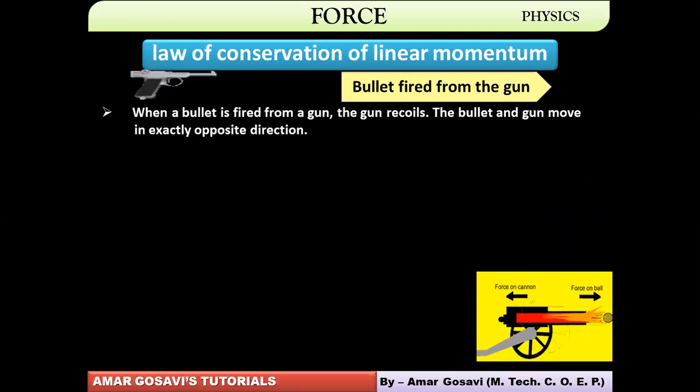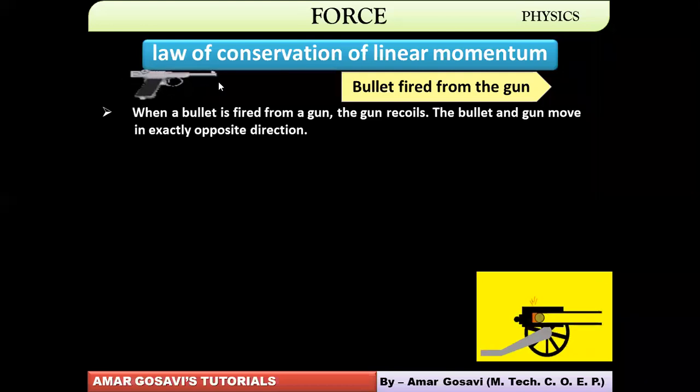Now let's understand how the law of conservation of momentum is applicable over here. When a bullet is fired from a gun, you can see the gun recoils. The bullet moves forward, the gun moves backward. Before the bullet was fired, everything was at rest, so the initial momentum was zero.